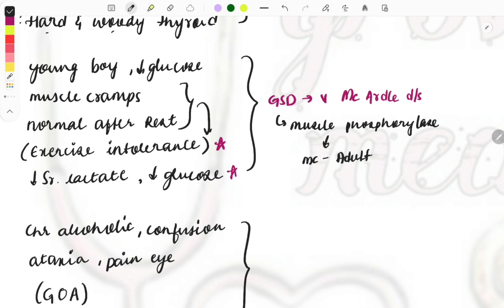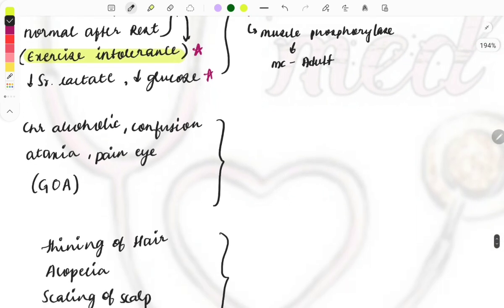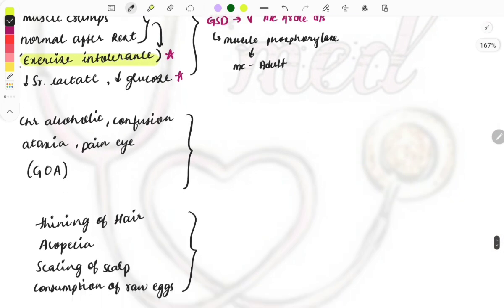So don't get confused by the young boy in the history, because sometimes they can also describe it as an adult. What you need to look at is the exercise intolerance, which is the main thing, and second the hypoglycemia. Okay, then moving on to the next clinical case.